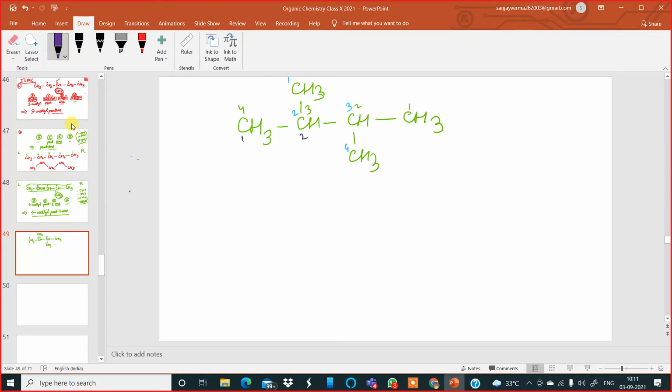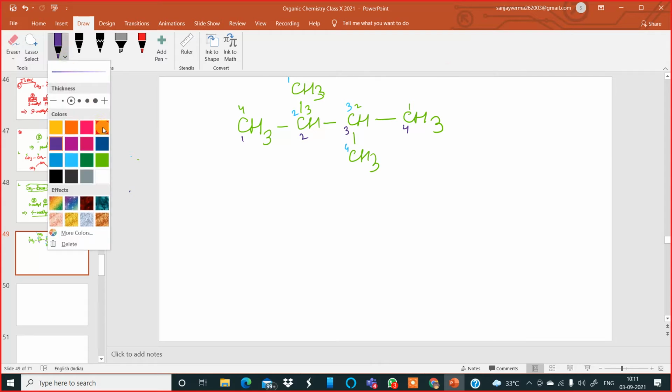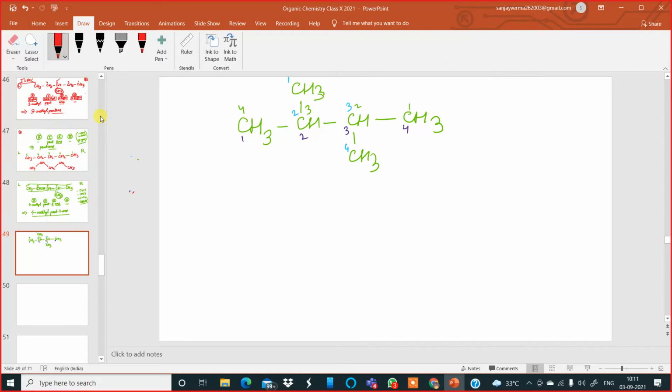1, 2, 3, 4. So many ways you can number the carbon atoms. But we'll stick to one straight chain only. We'll stick to numbering the carbon atoms along the straight chain only. So for that, I'll write the formula once more.